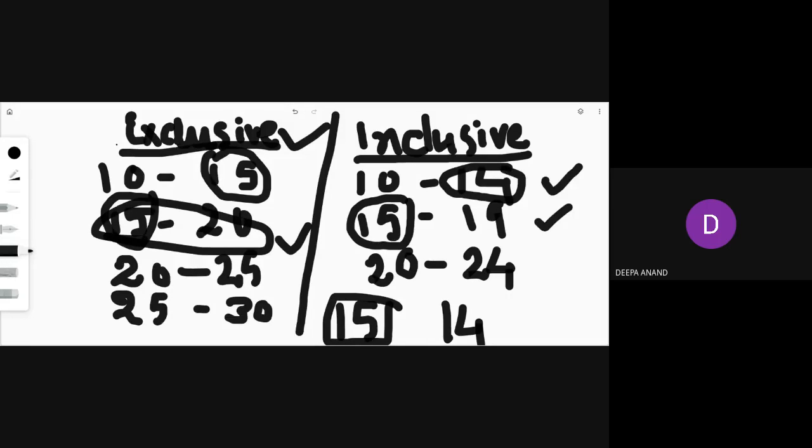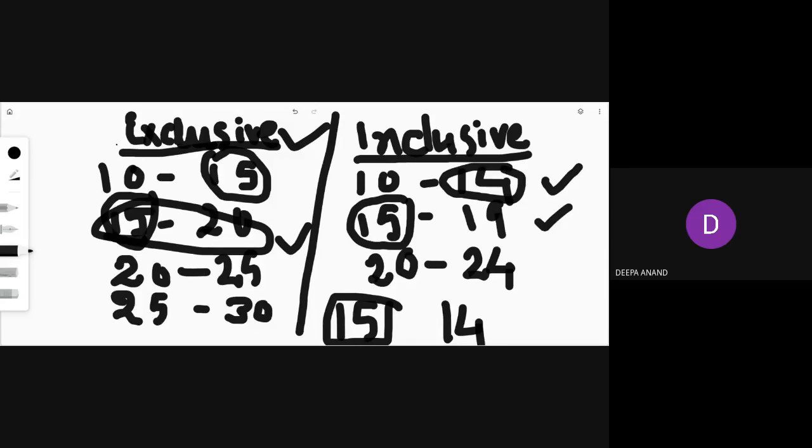So what is class interval? You can write: class interval is the difference between the upper limit and the lower limit. So these are some terms you should know while doing the problem. What is exclusive series? What is inclusive series? How can you make an inclusive series into exclusive series? Because we normally do the problem after converting into exclusive series.